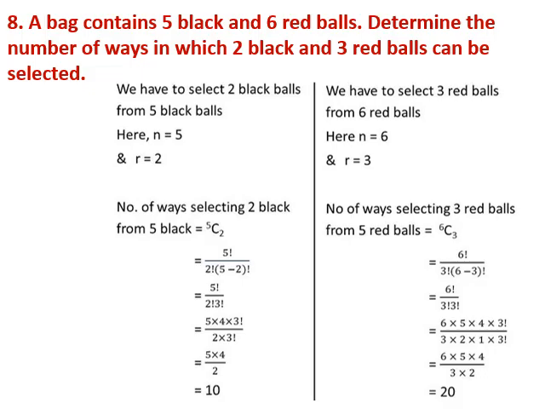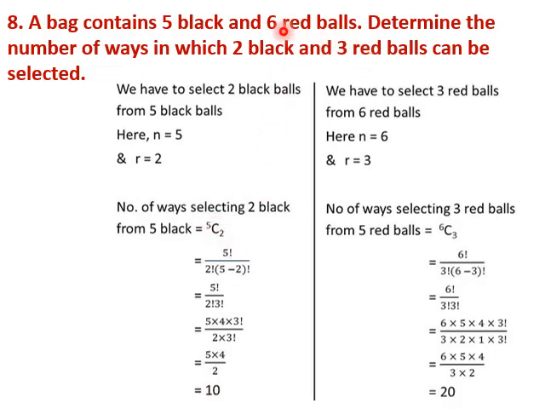A bag contains 5 black and 6 red balls. Determine the number of ways in which 2 black and 3 red balls can be selected. So we need to select among 5 black and 6 red balls. 2 blacks are to be selected from 5. So n equal to 5, r equal to 2, number of ways will be 5C2, which is 10.